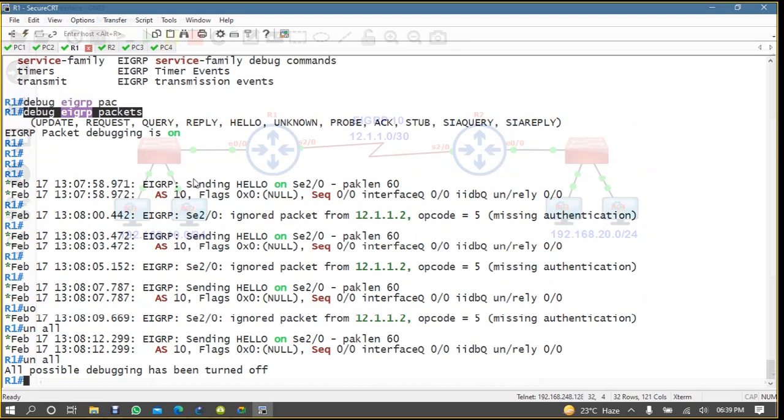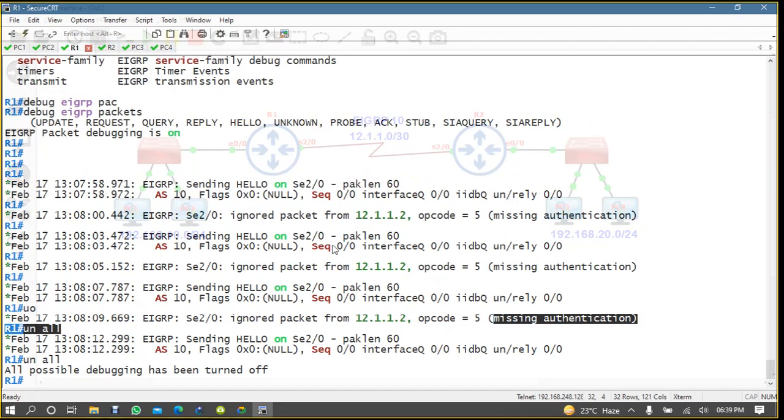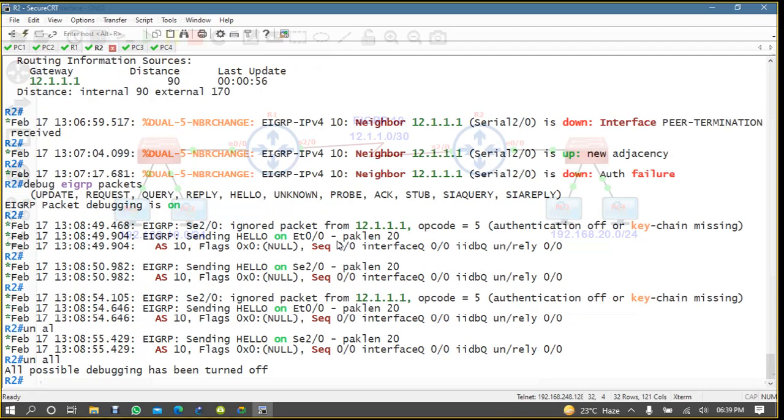Now we are moving on to this authentication. You can see a message here: ignore packet, opcode 5, which means hello message. Our authentication is not matching. So for enabling authentication, you have already enabled it on R1, and you have to enable authentication on R2 as well.